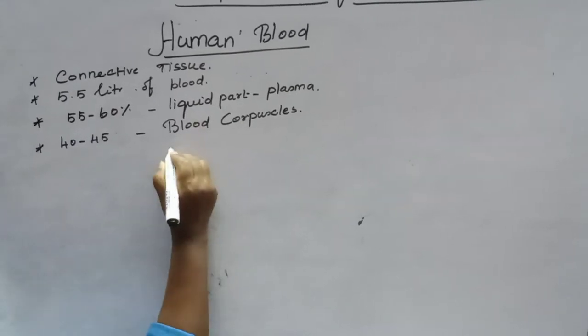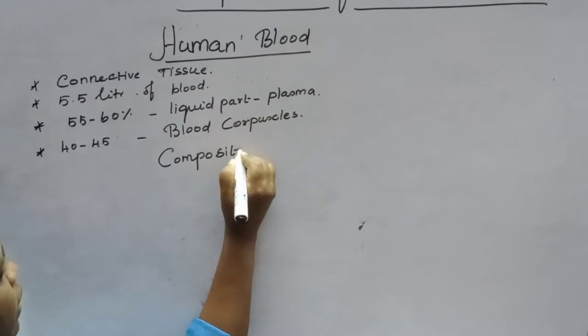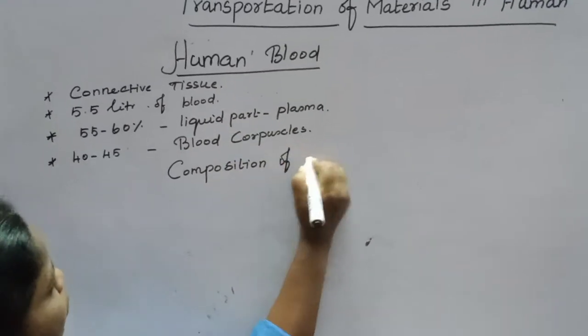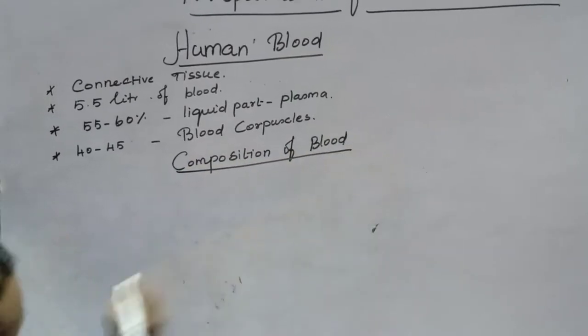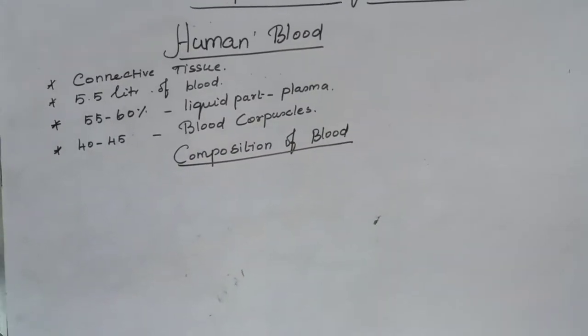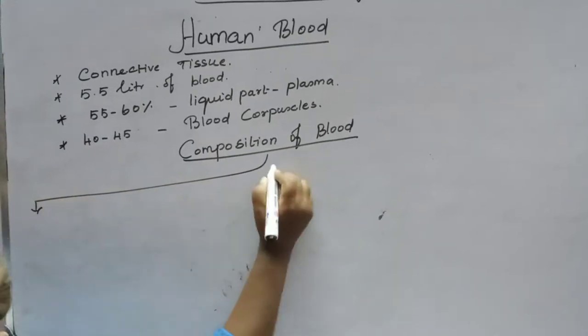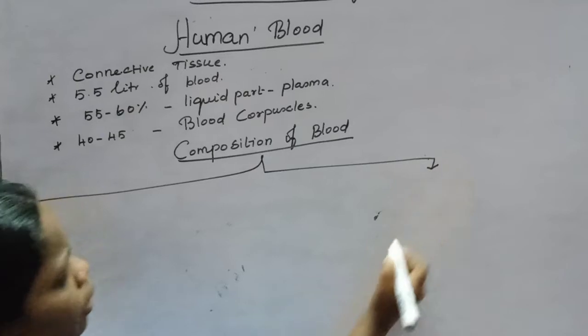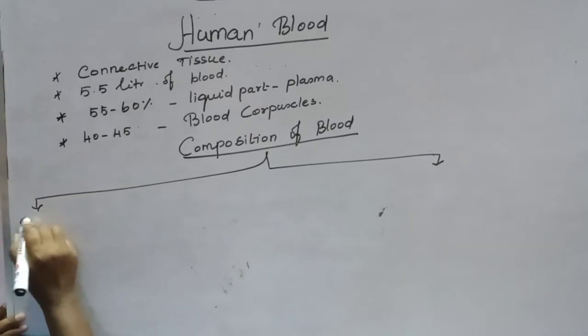Okay, the next one is the components of blood. See, blood is made up of two components. Number one is the fluid part, that is plasma.